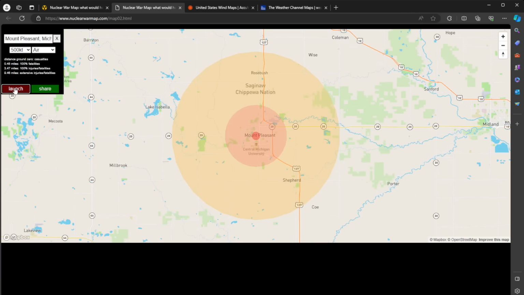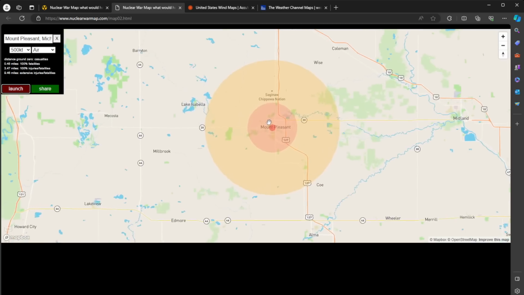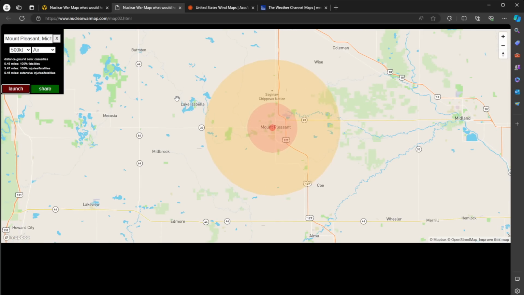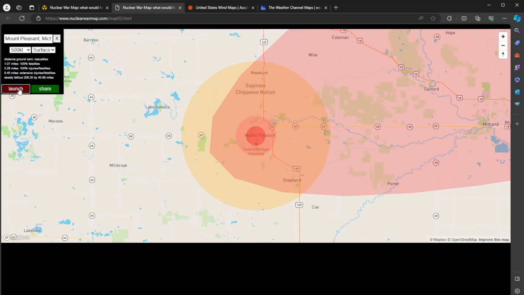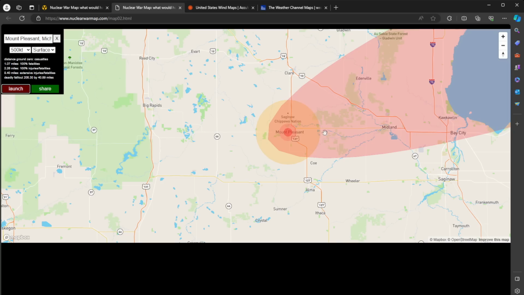Launch. Boom. All right, now we see specifically this red area, but as I zoom out, I actually live more up here, so I'll probably be okay if it's going to be an air burst. But that's an air burst, because with air burst detonations, you don't usually have fallout. So how about we look at one that's a surface burst? Launch. Boom. All right, now you can see the fallout patterns. We'll talk more about this fallout pattern in a minute. You can see it heads off in this direction. I'm probably still going to be okay.